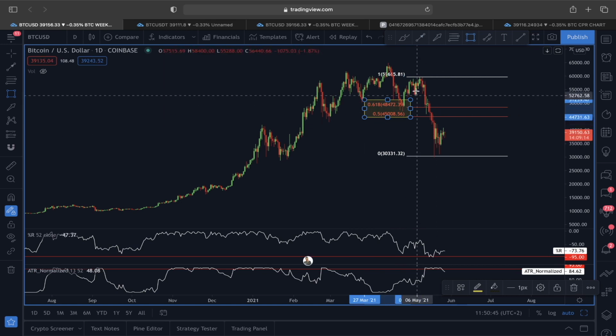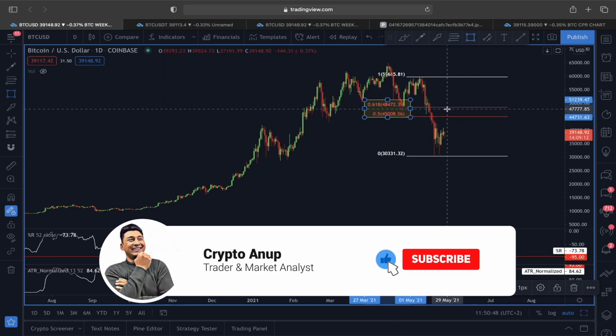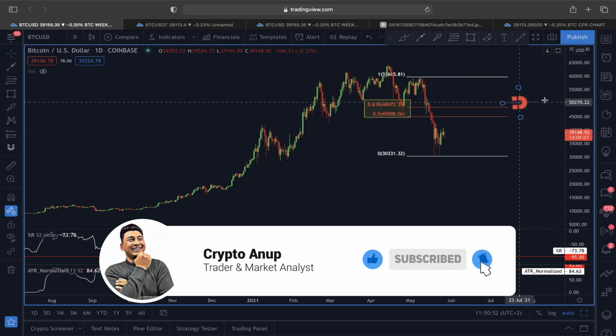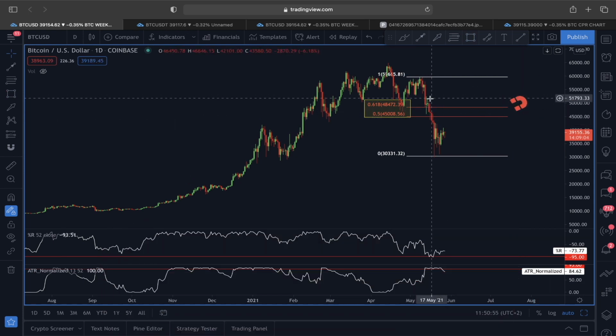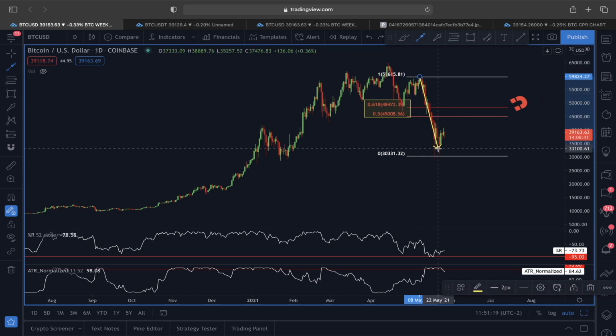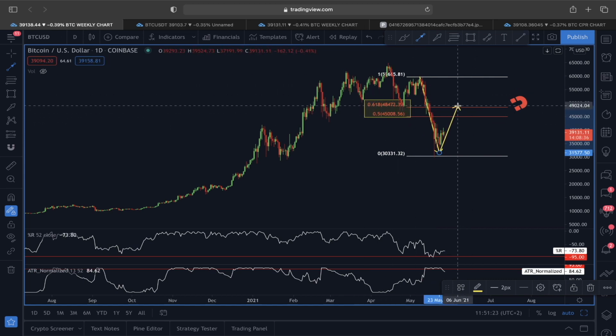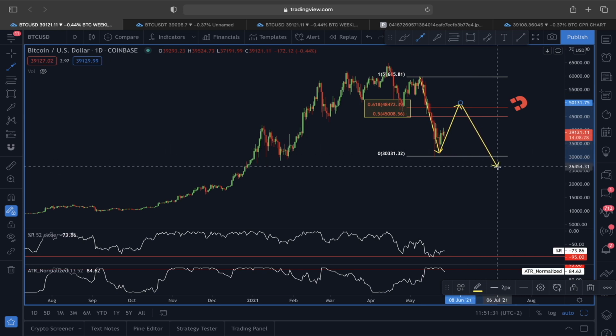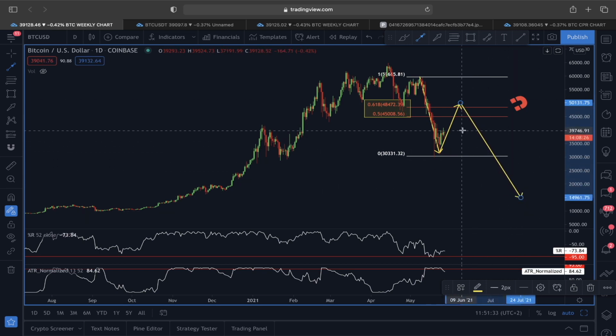So right now, if the price of Bitcoin is getting this relief rally, then our focus is going to be around these two Fibonacci lines, that is 0.618 and 0.5 Fibonacci retracement level. And why this relief rally could make a lot of sense before choosing an actual trend direction, because yesterday I told you guys if we are getting a relief rally at least around this 0.5 to 0.618 and the price of Bitcoin gets a strong rejection around this area, we have to be very careful, because that could lead to a potential price pullback type of scenario.